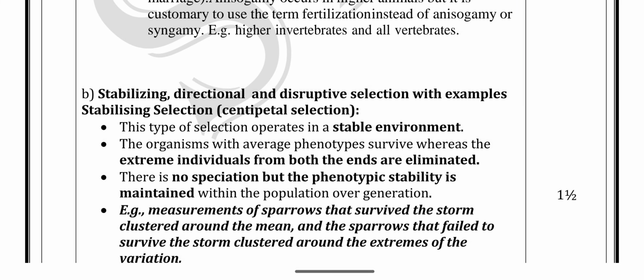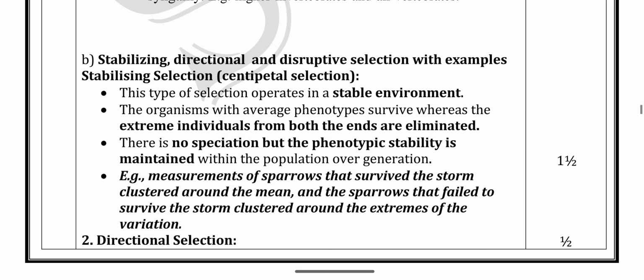Next, 20b, the question taken from the 6th chapter: stabilizing, directional and disruptive selection with examples. In stabilizing selection, in a stable environment, whether individuals die or increase, the particular environment is kept stable. It is called stabilizing selection. No speciation, but phenotype stability is maintained.